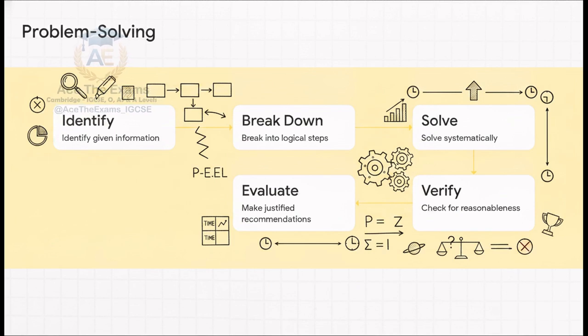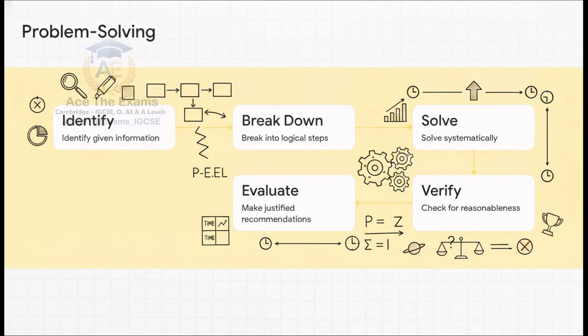If there's math involved, show every single step. If it's a written explanation, use your specific terminology: rotation, orbit, tilted axis. Step 4, check for reasonableness. Ask yourself, does your answer actually make sense in the real world? Like, if you calculate that a planet's day is 0.002 seconds long, you've probably made a calculation error, right?